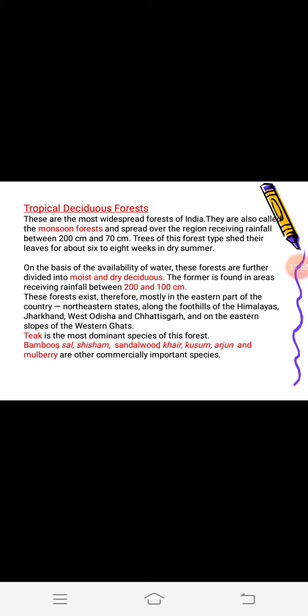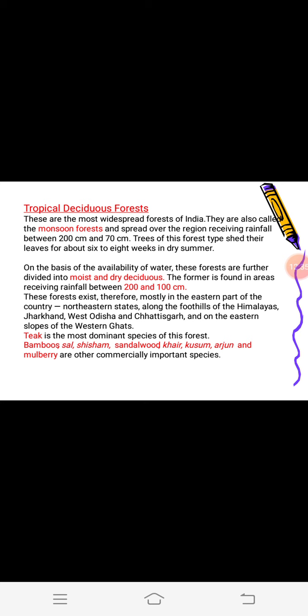These trees shed their leaves during the dry season of the year. They shed their leaves in the dry season for the conservation of water. These forests can be divided into two parts, moist and dry deciduous. Moist deciduous forests receive rainfall between 100 to 200 centimeter.